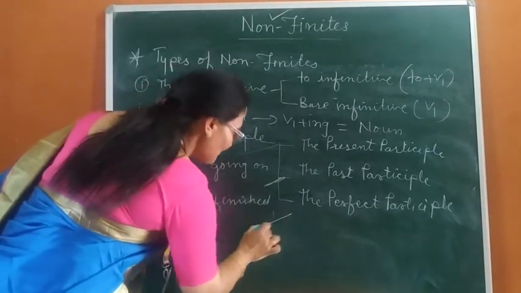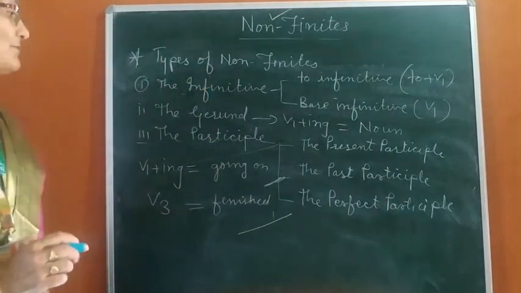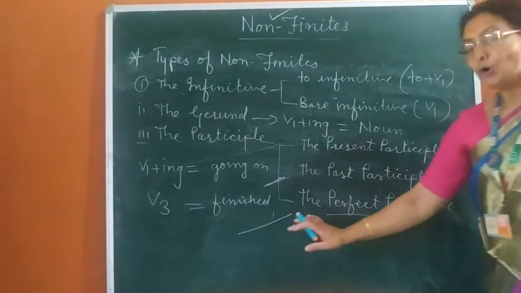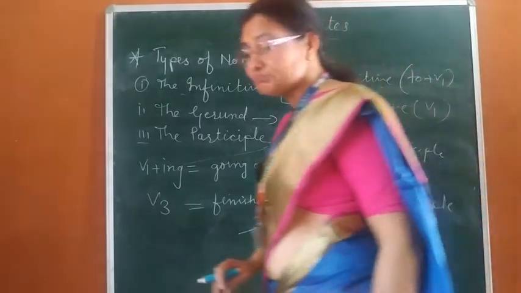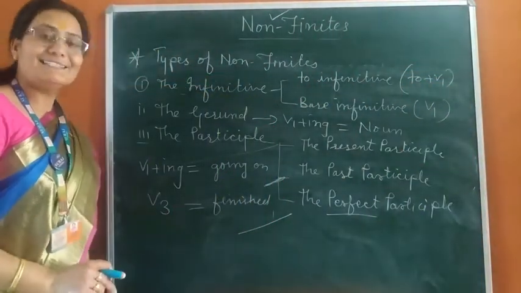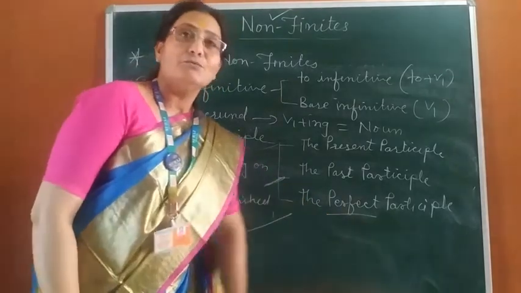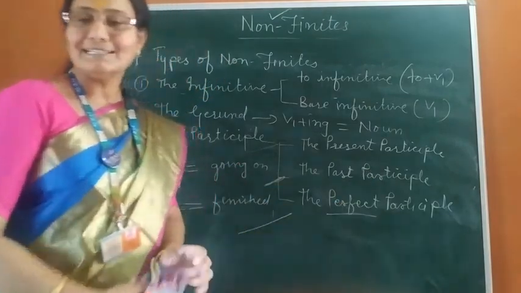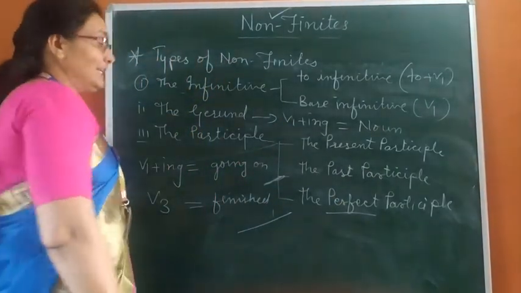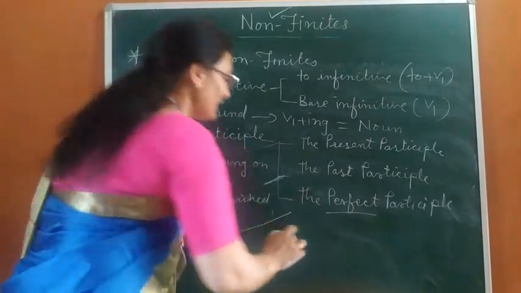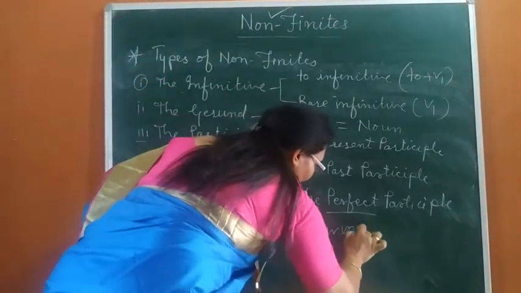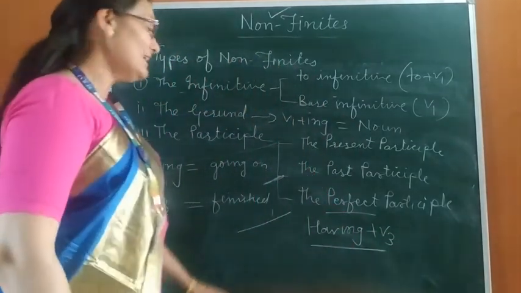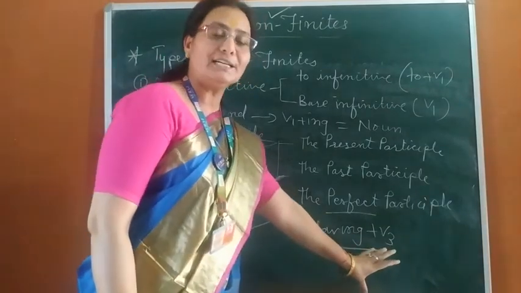And if we talk about the perfect participle, it means complete participle. It is also formed by verb and works as an adjective. It is partly verb and partly adjective, so it is formed by verb and works as an adjective in a sentence. But it is formed by putting having plus V3 in the sentence.